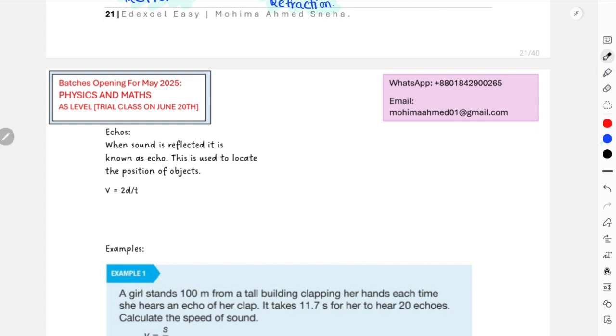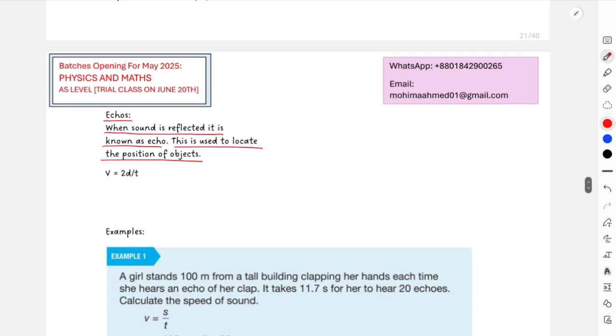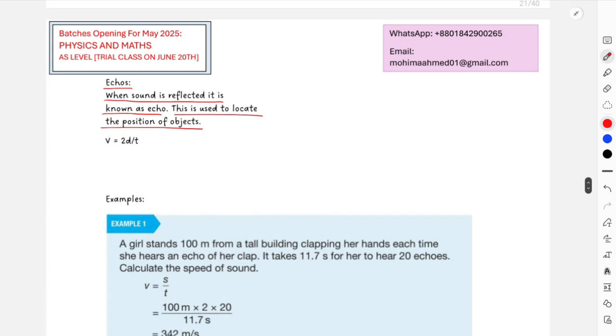Reflected sound waves are known as echo, and in the case of reflected sound waves, this means the sound will travel twice the distance, right? When sound is reflected, it is known as echo. It is used to locate the position of objects. We usually use ultrasound to locate the position of the fetus inside the womb, and we can also understand how far we are from the sea level to prevent accidents like the Titanic.